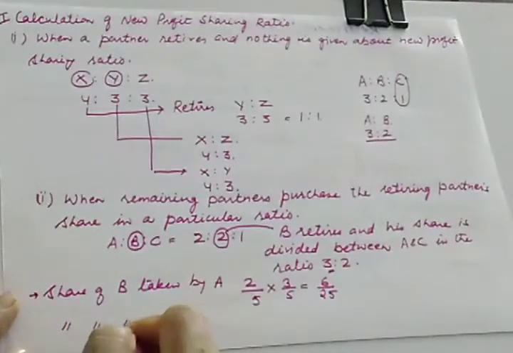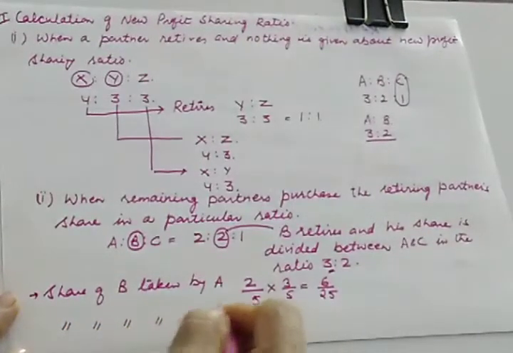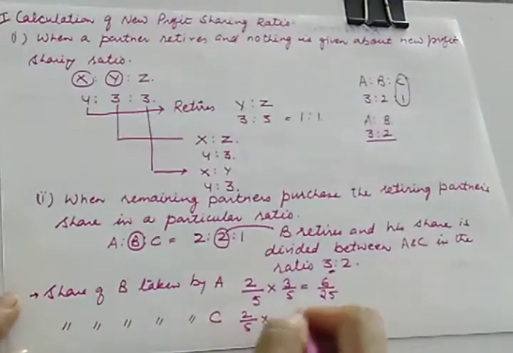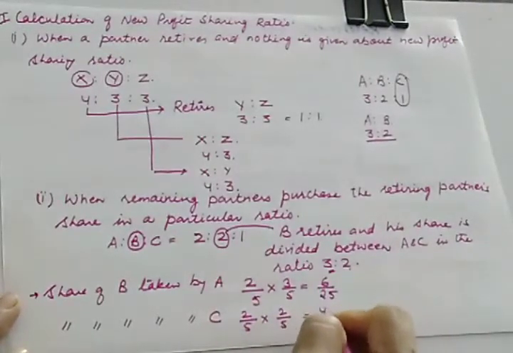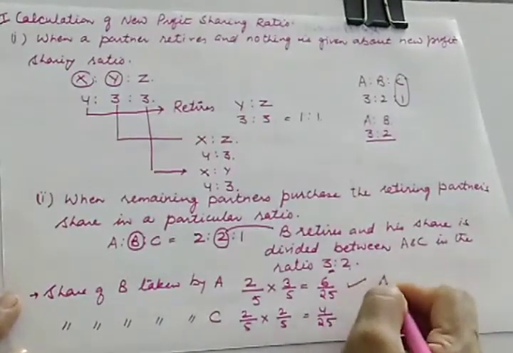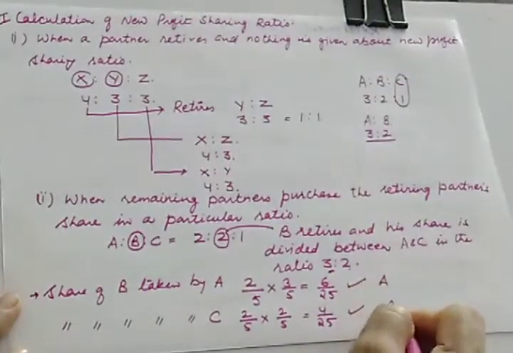Likewise, the share of B taken by C. B's share is 2/5 multiplied by 2/5, it will be 4/25. So this is taken by A and this is taken by B.